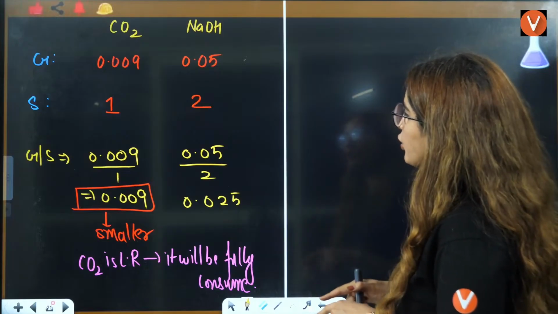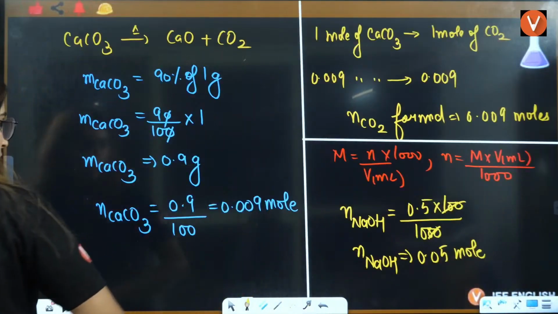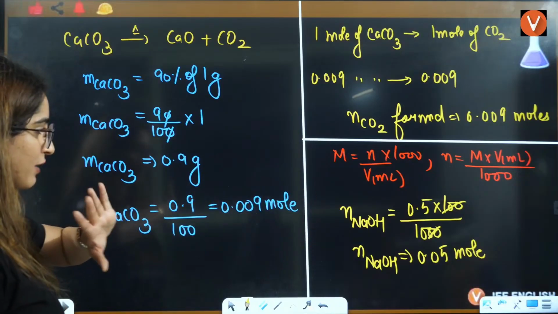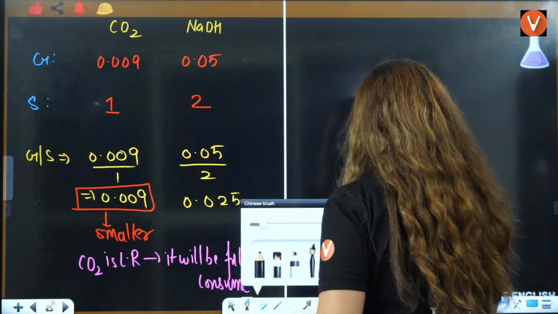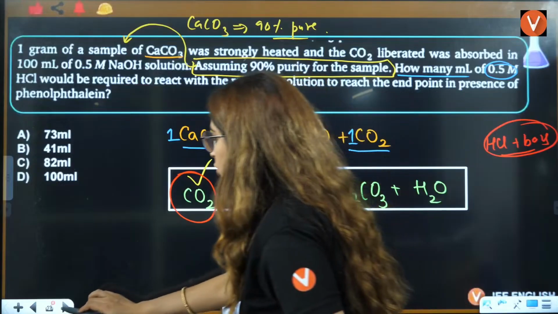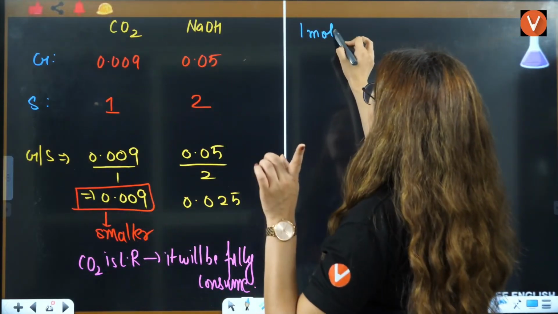What is given to you is this much, right? The number of moles of NaOH that is given to you in the question is 0.05. Now, we know that 1 mole of CO2 will react with 2 moles of NaOH. You have to apply two things here.